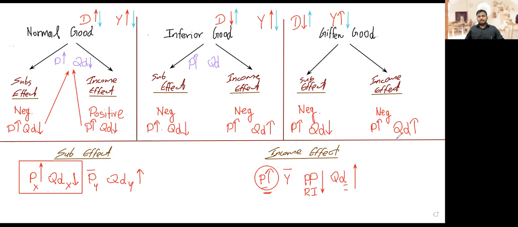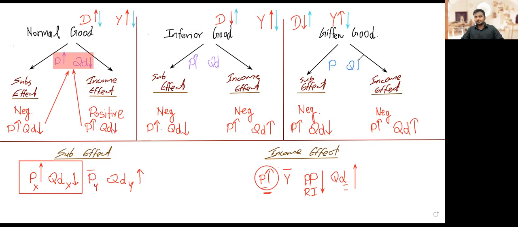Up until this point, inferior goods and Giffen goods are the same. The difference is for Giffen goods. We know another definition that we normally use for Giffen goods, because Giffen goods are used as an example of exceptions to the law of demand. The law of demand is this: price and quantity demanded have an inverse relationship. But Giffen goods are used as an example of exceptions to the law of demand. I think you might remember this.